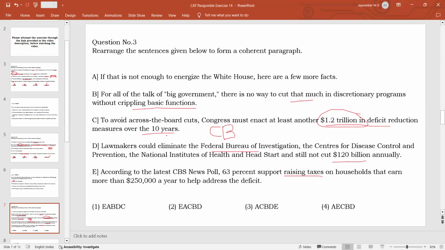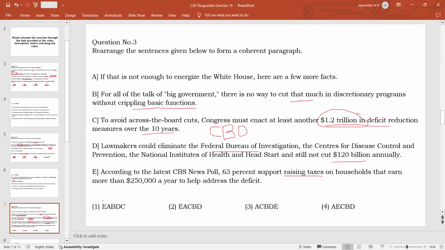So this is why this could become the next sentence, because CBD form a sequence. It first says that we have to cut 1.2 trillion in 10 years. So even though the government is making very brave or confident talk of cost cutting and all, that much cost cutting cannot be done without crippling the basic functions. Even if you eliminate all the basic functions like the FBI, the Centers for Disease Control, etc., that would still not be able to cut this 120 billion that is required for a cut of 1.2 trillion in 10 years. This is the meaning. So CBD becomes a very clear sequence.